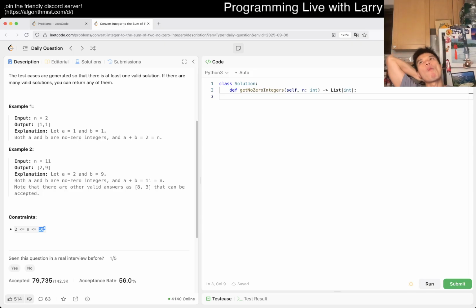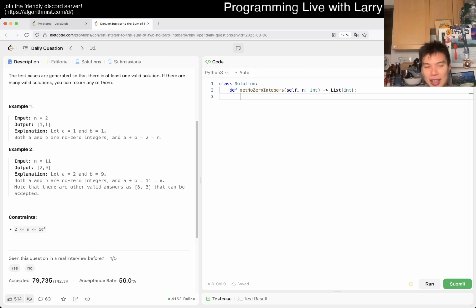Honestly, I don't know. There may be some greedy ideas, but you'd have to do it one digit at a time, and this would be one of those problems where I get 10 wrong answers trying different things and I'm missing an edge case. So of course we're not going to do that for the easy problem, but it is an interesting thing to think about.